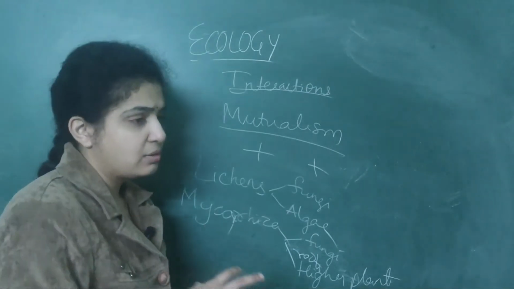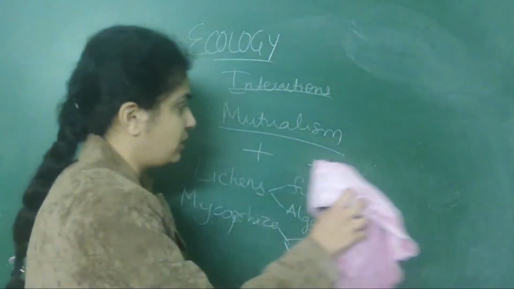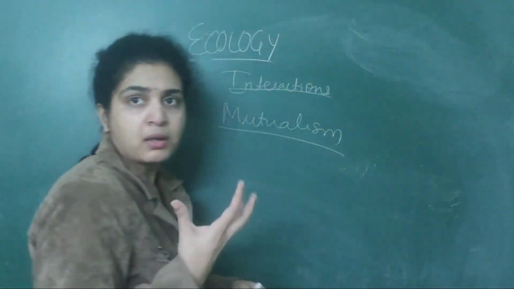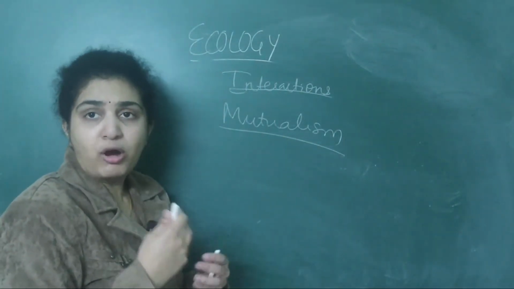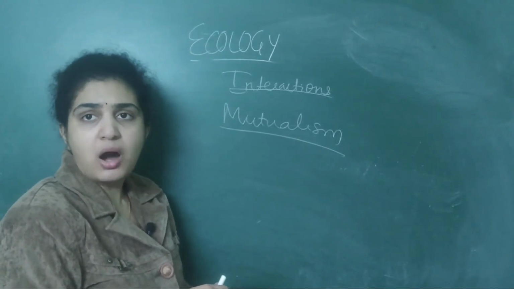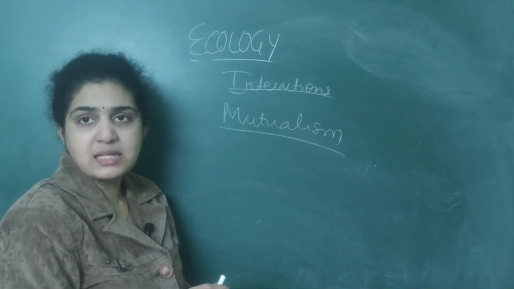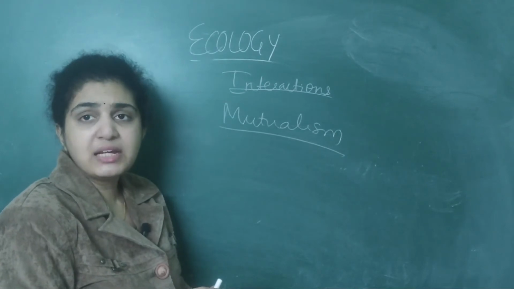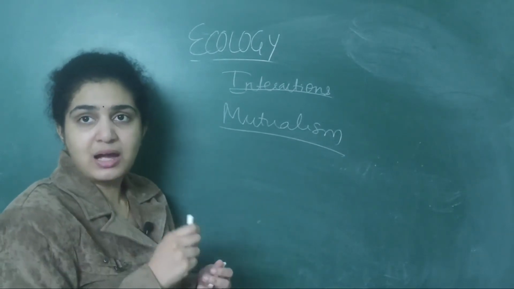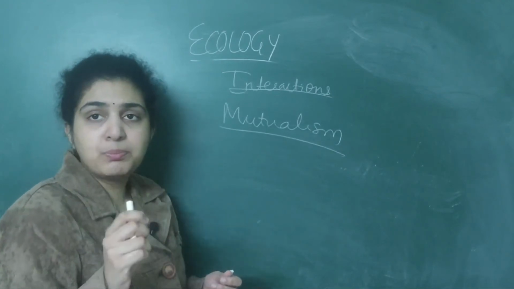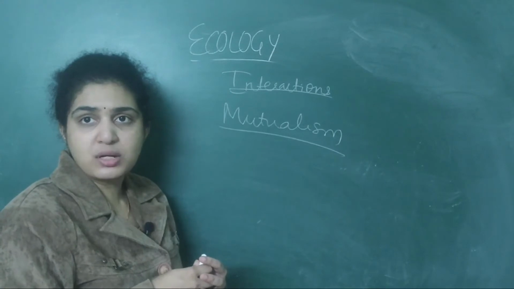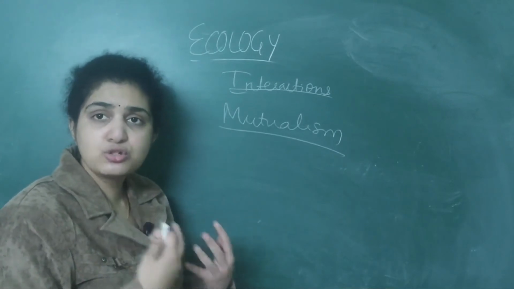Then next, related to this mutualism only, you all have seen numerous plants. They should get pollinated, right? All the plants should get pollinated. So how will they get pollinated basically? They get pollinated by animals which come, transfer the pollen from one place to another and help the pollination to be done.